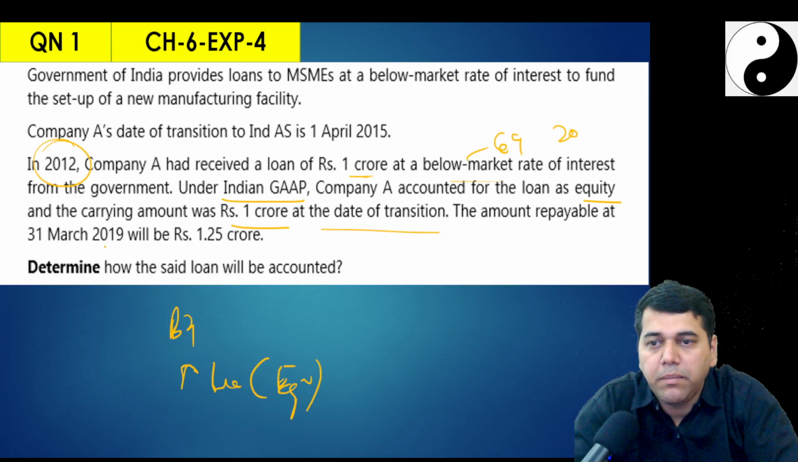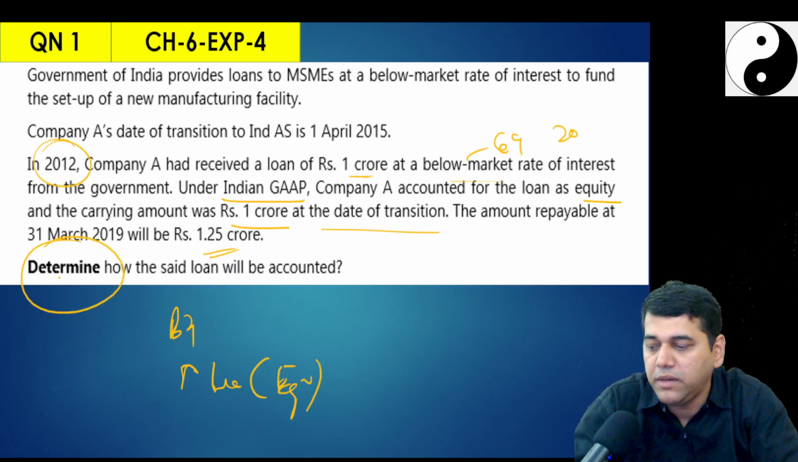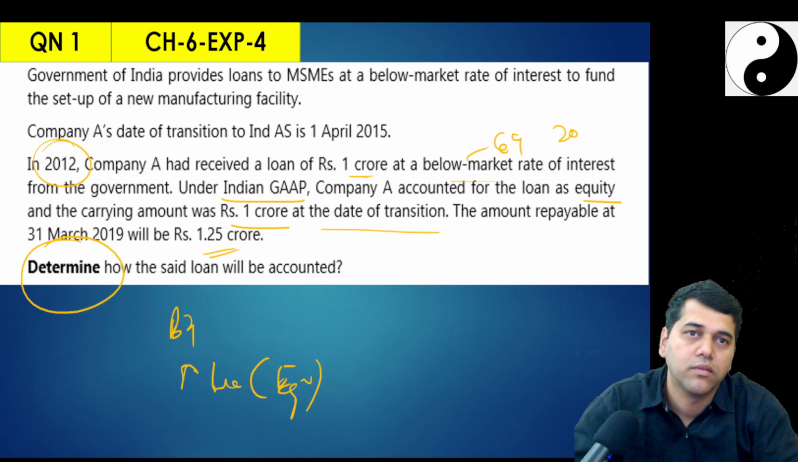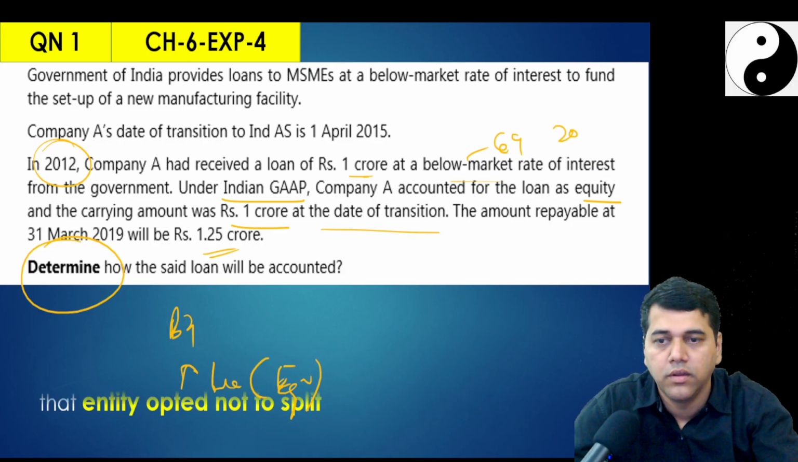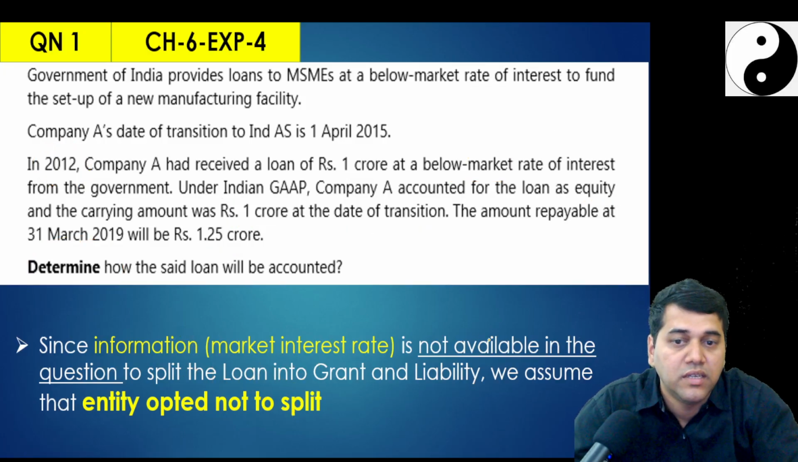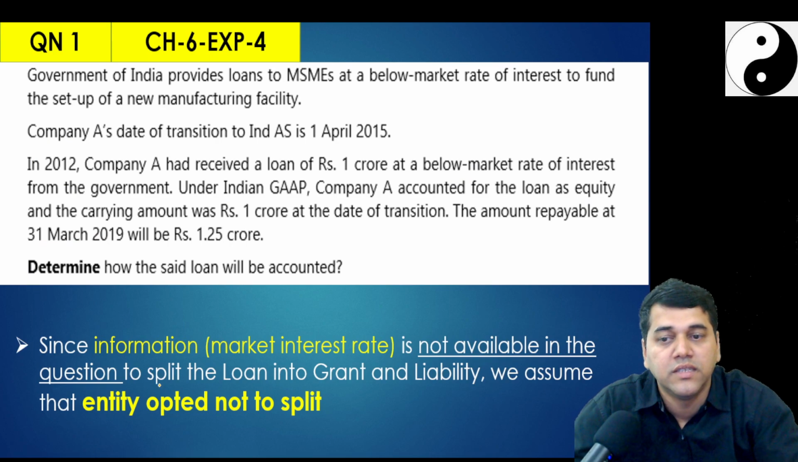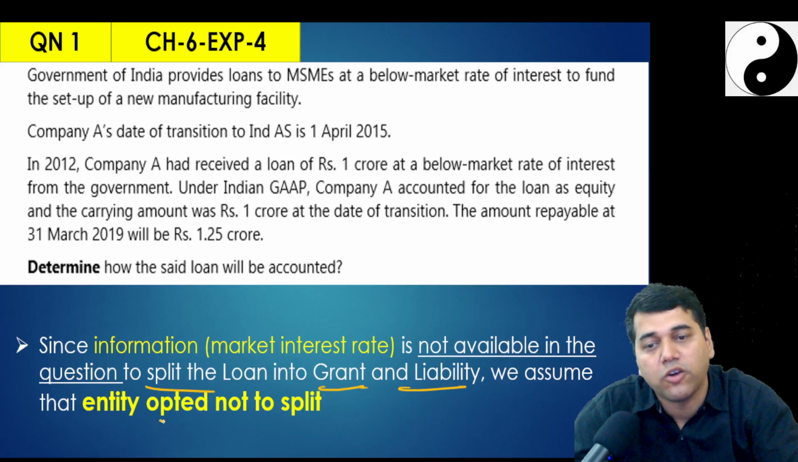The amount repayable on 31st March is 1.25 crores. Now determine how the said loan will be accounted. Followed? Okay, so now, here, since the information about the market rate of interest is not available in the question, for splitting the loan into grant and liability, we assume the entity has opted not to split.